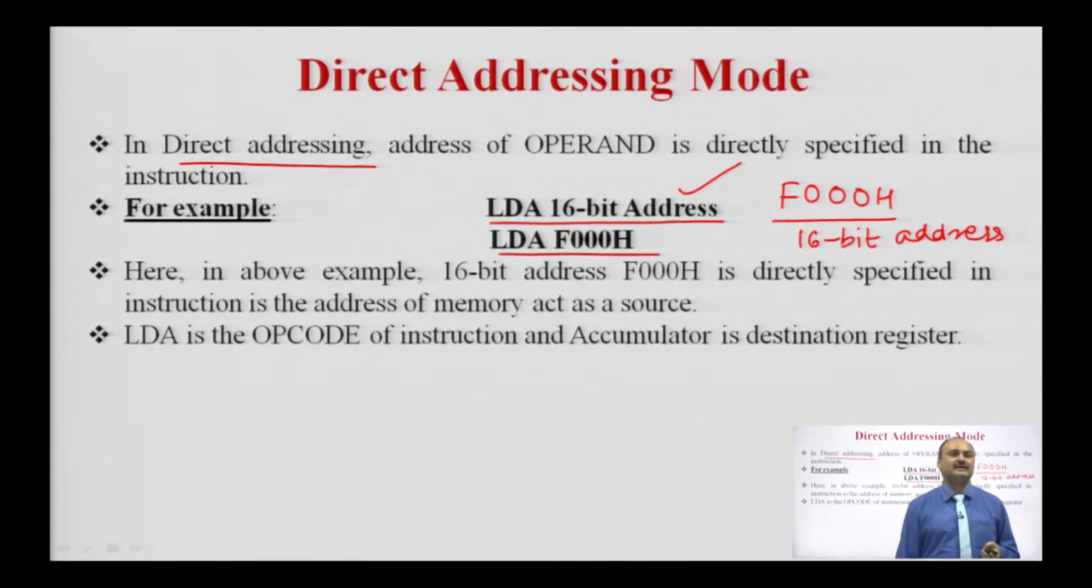So, the source is in memory, meaning the data is in memory and the address of this memory is directly specified. That is why it is an example of direct addressing mode. LDA is nothing but the operation code of the instruction. So, whenever the microprocessor executes this instruction, it will decode the operation code and understand that the processor is required to load the content of the memory location, which acts as a source, into the accumulator.